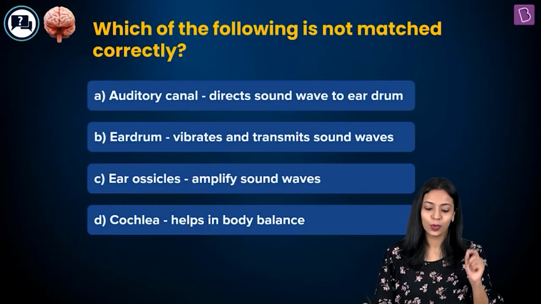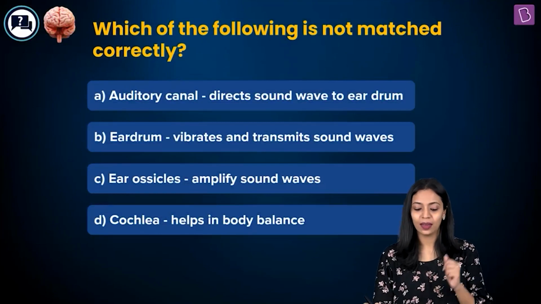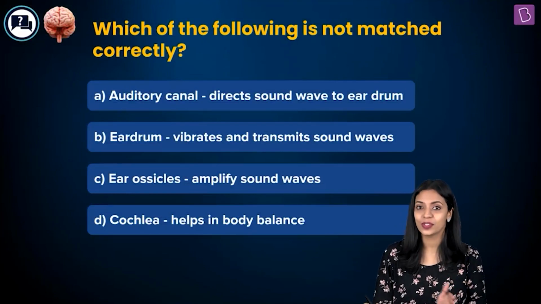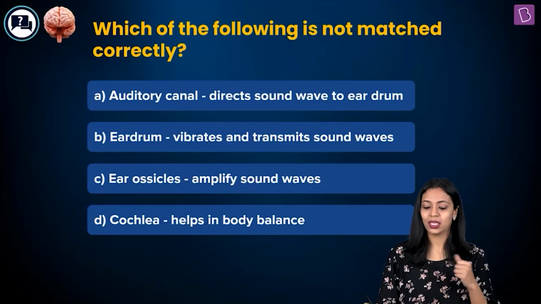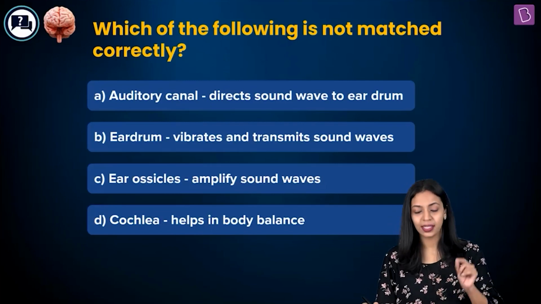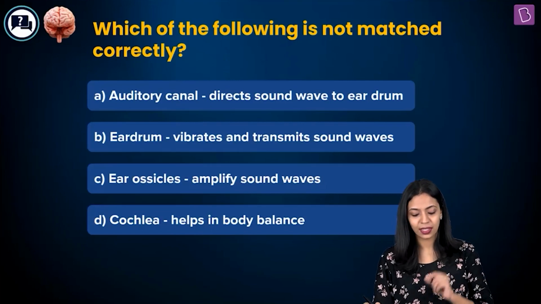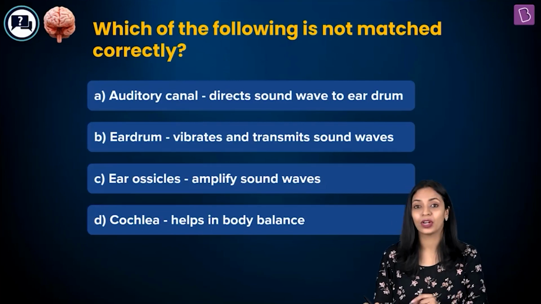Here's the question. Which of the following is not matched correctly? Option A, auditory canal directs sound waves to eardrum. Option B, eardrum vibrates and transmits sound waves. Option C, ear ossicles amplify sound waves. And option D, cochlea helps in body balance.